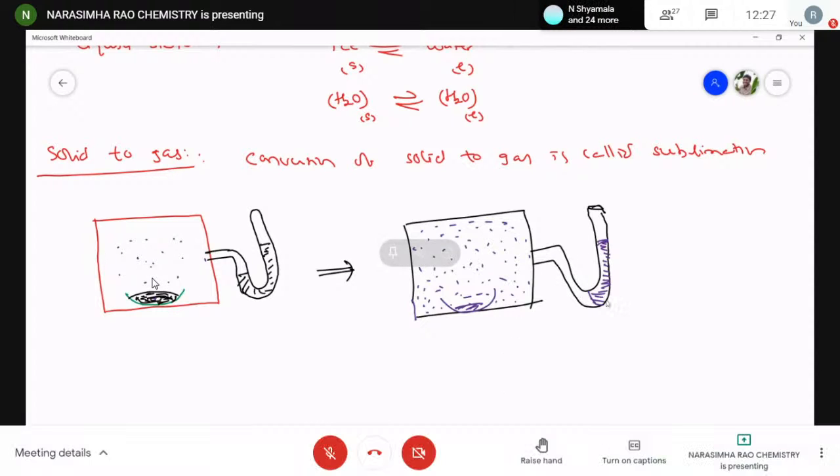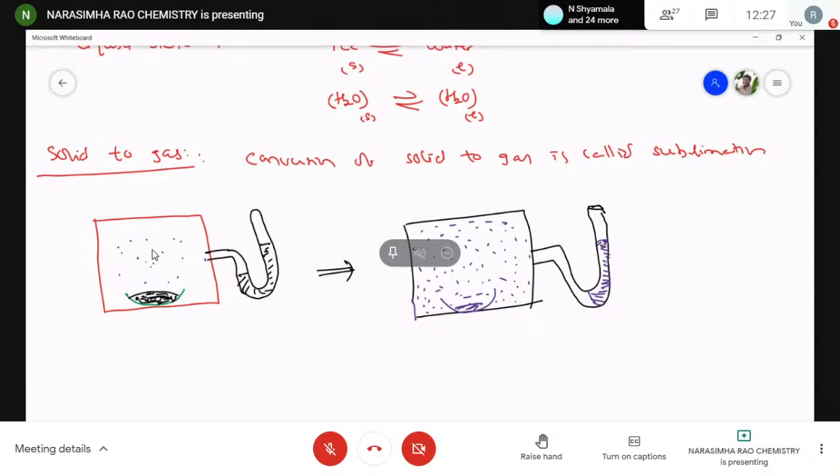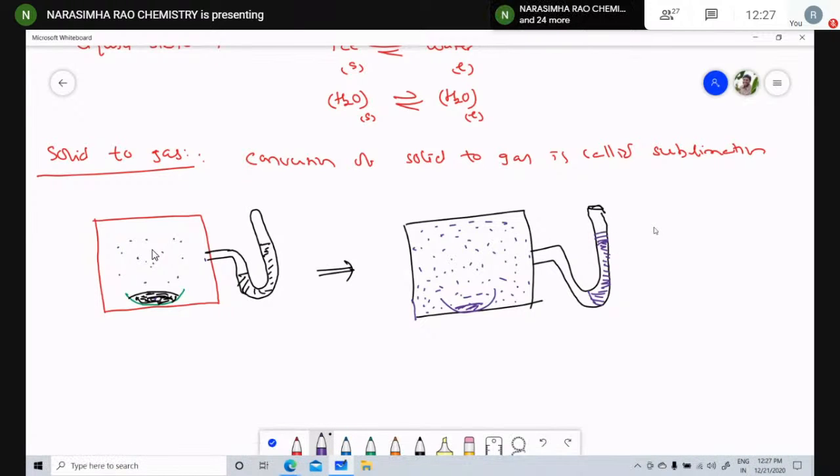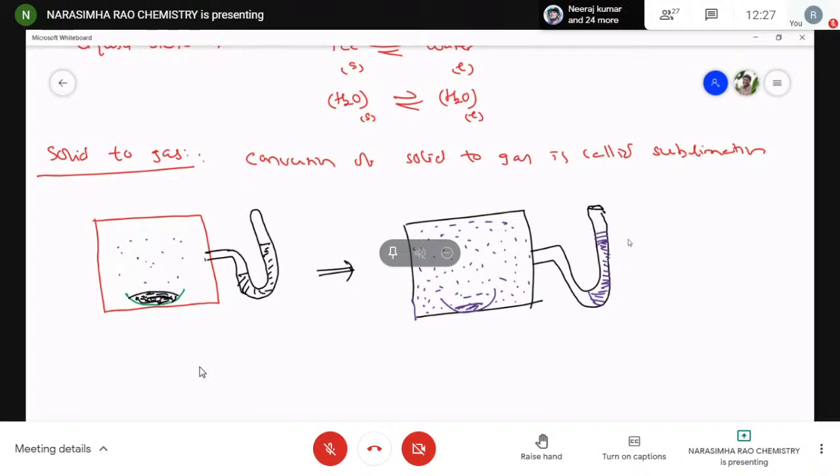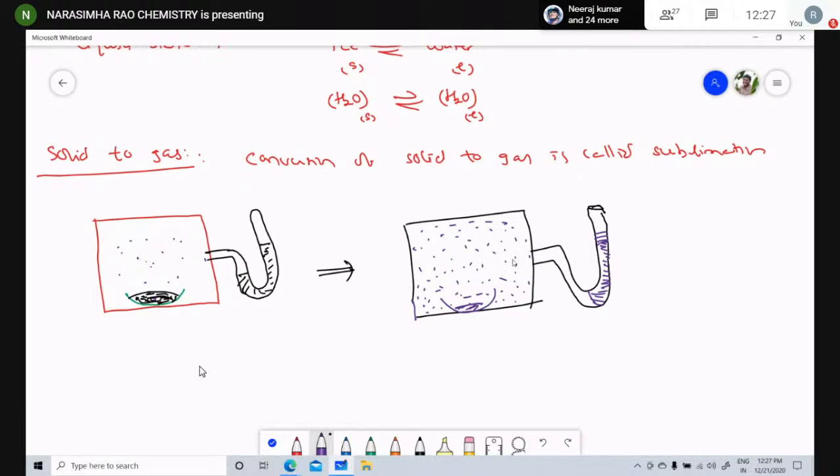The pressure also gradually increases, reaches a maximum, and then does not change. Already I told you, children, the measurable properties like pressure, color and density do not change with time. The conversion of solid iodine to vapor state is called vaporization.